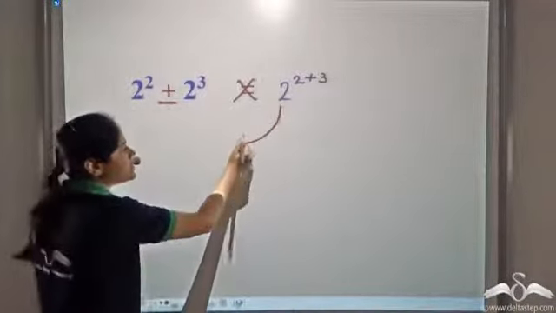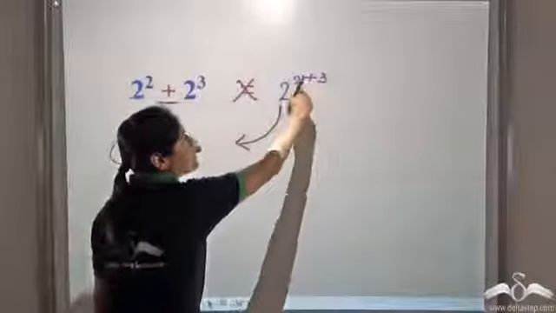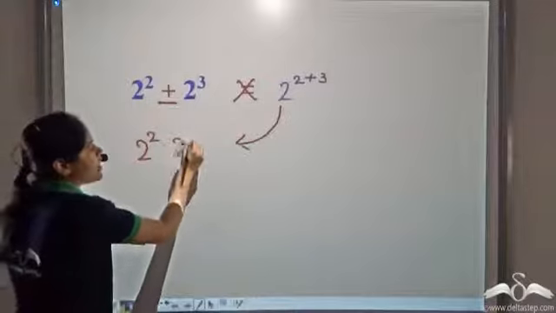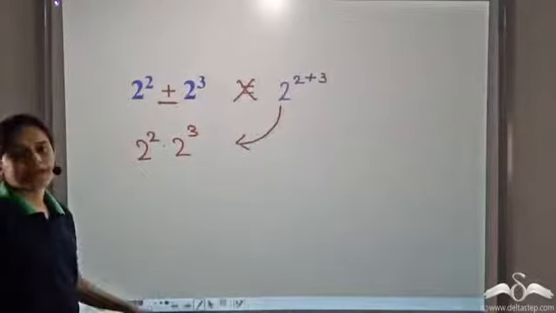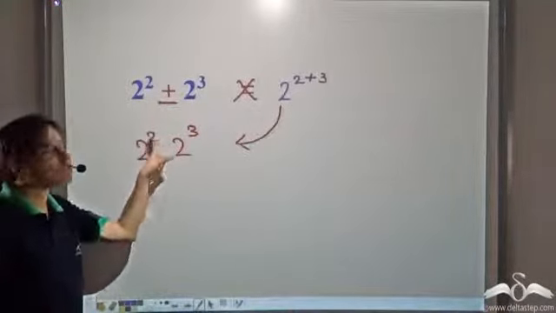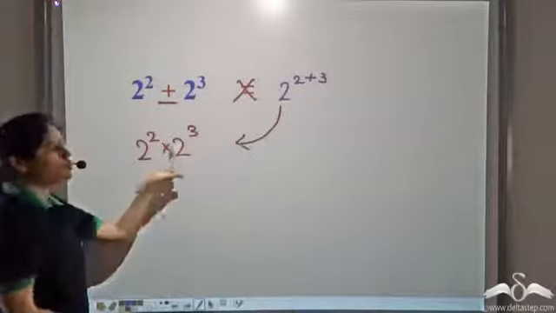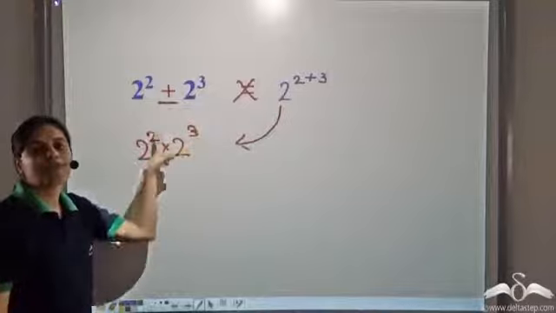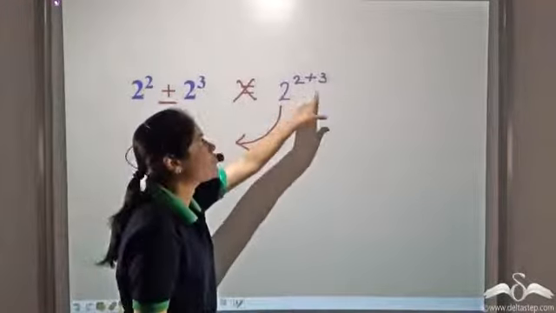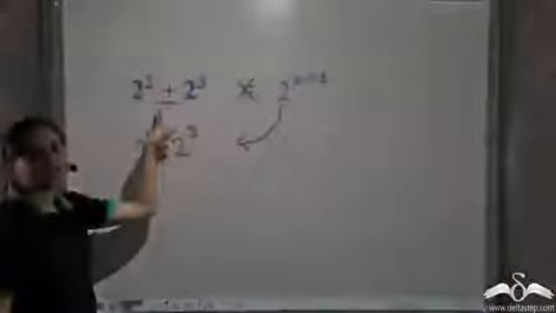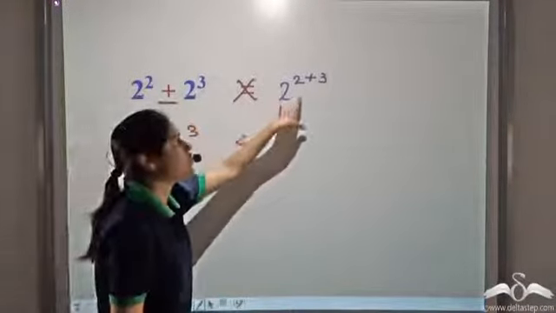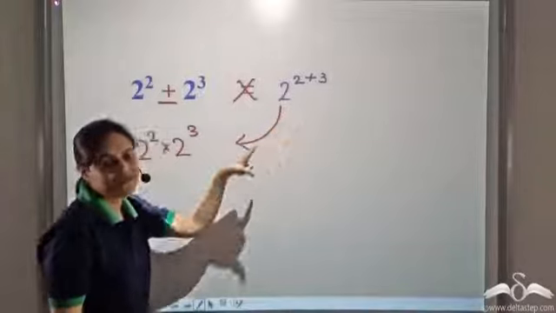We can add the powers only if the exponentials are multiplied. That is, if we have 2 to the power 2 into 2 to the power 3, only then we can have the sum of the powers, which is what we have here. When the exponentials are being added, we cannot write it in this form.